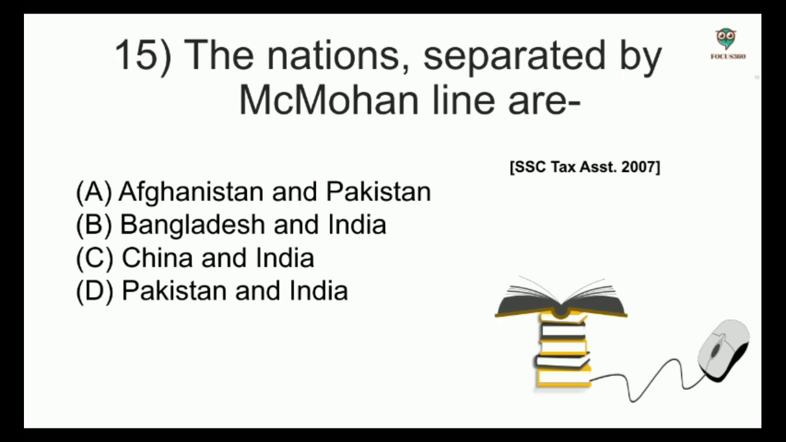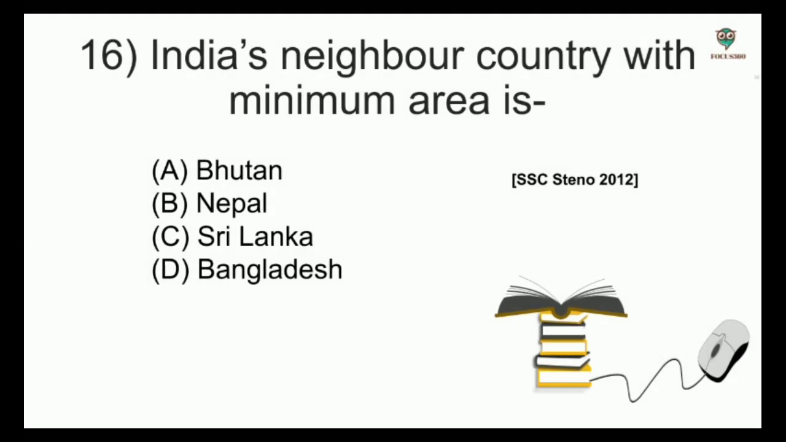Next, the nations separated by McMahon Line are, options: Afghanistan and Pakistan, Bangladesh and India, China and India, Pakistan and India. And the answer is China and India. Next, India's neighbor country with minimum area is, options: Bhutan, Nepal, Sri Lanka, Bangladesh. And the answer is Bhutan.